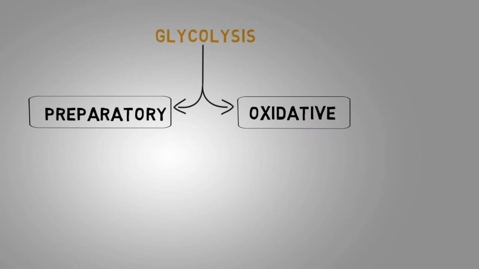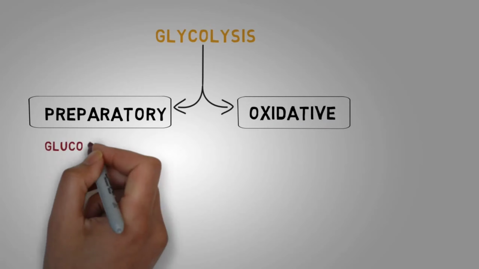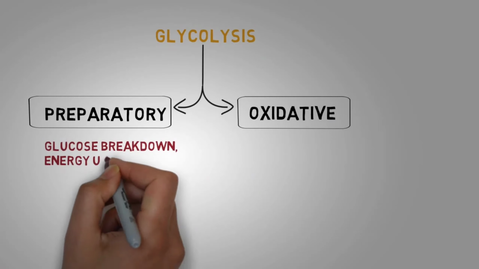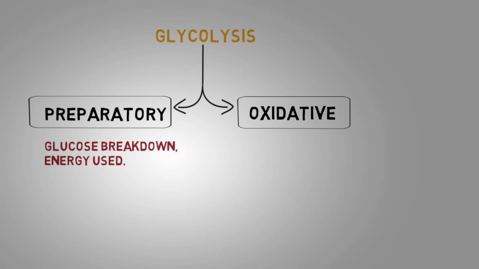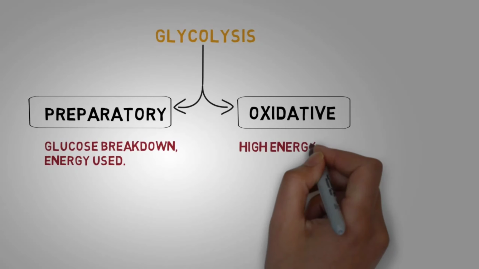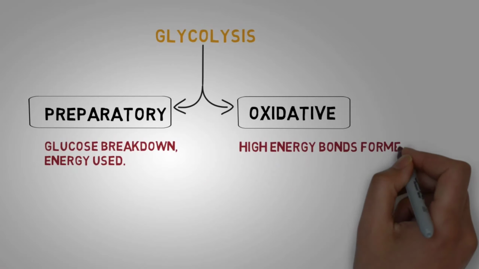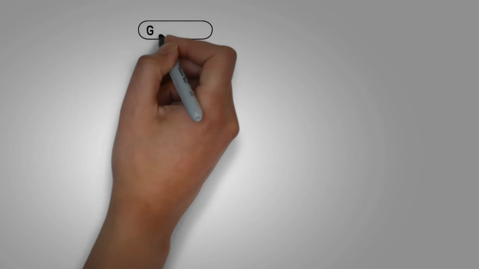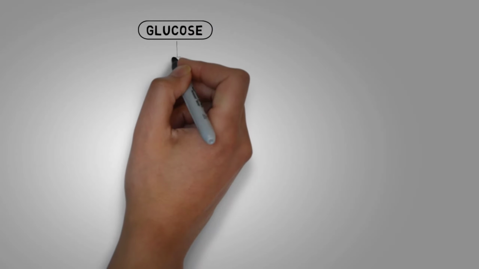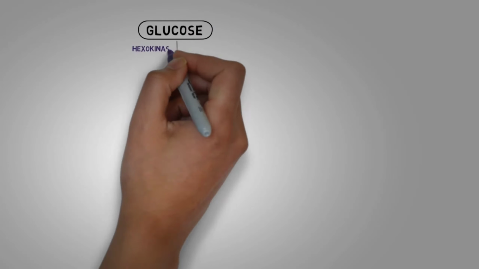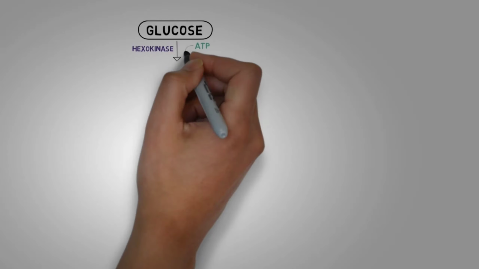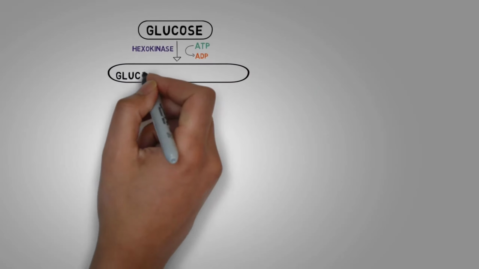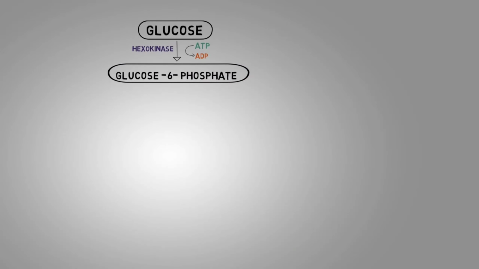During the preparatory phase, the glucose is broken down and along the course of this, energy is used. On the other hand, during the oxidative phase, high energy bonds are formed and energy is stored in the form of ATP. Now let us try to understand the steps of glycolysis. Enzyme hexokinase acts on glucose, during which ATP is dephosphorylated to form ADP. The product that we get here is glucose 6-phosphate.